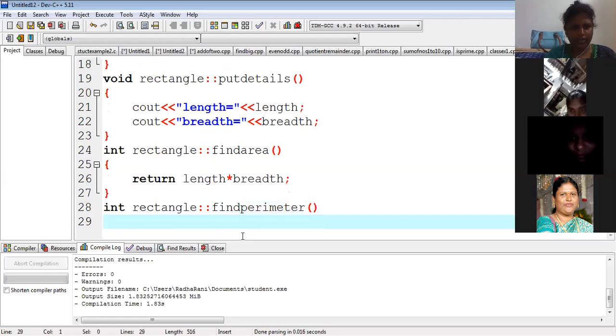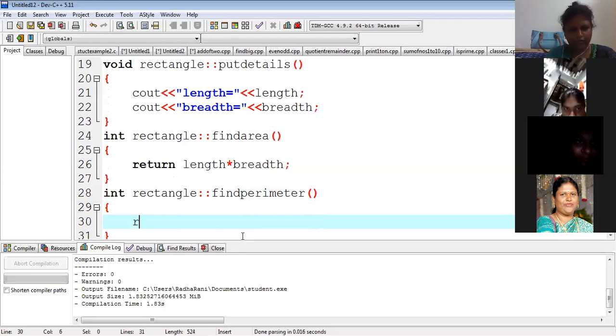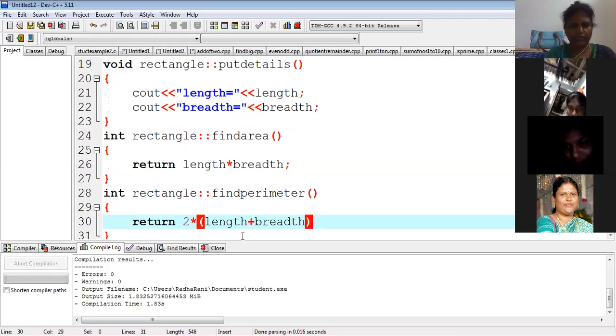Then write down. What is the formula for perimeter? 2 into L plus B. 2 into length plus breadth. The entire formula also has to be in this. We can return this value directly.